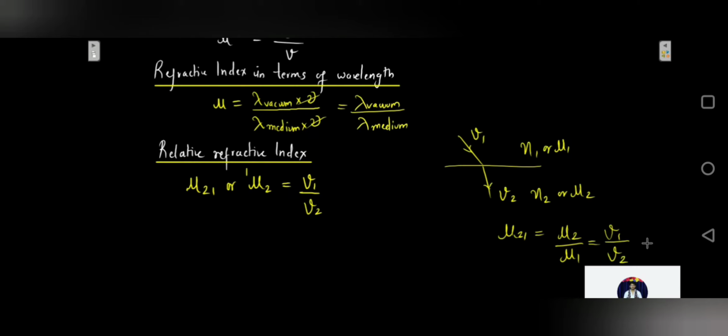So the refractive index is a ratio of similar quantities. If you see, both are speeds, so refractive index will not have any units or any dimensions. It is a dimensionless quantity since it is a ratio.